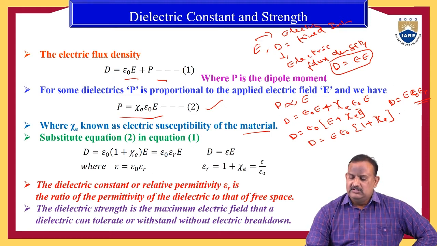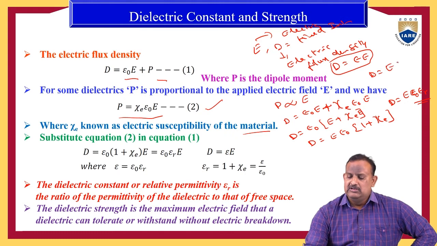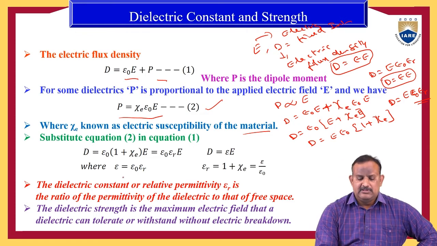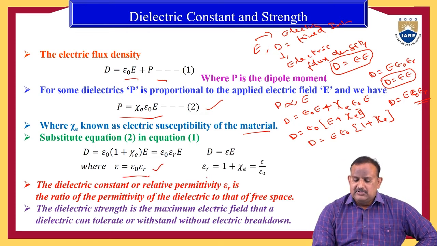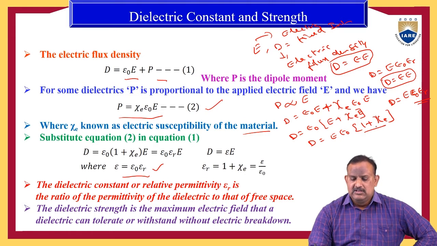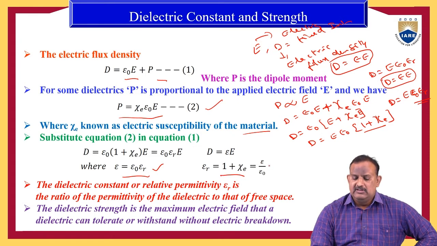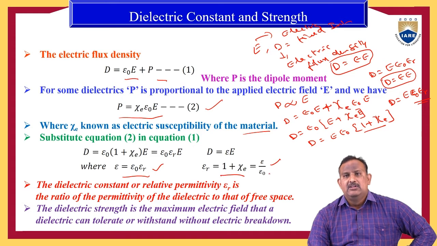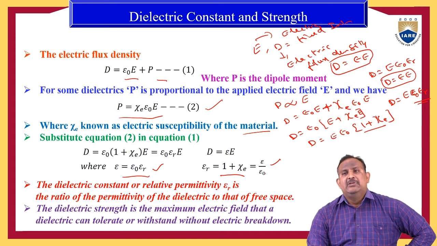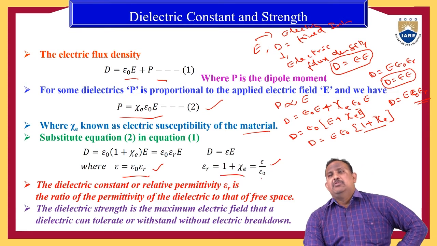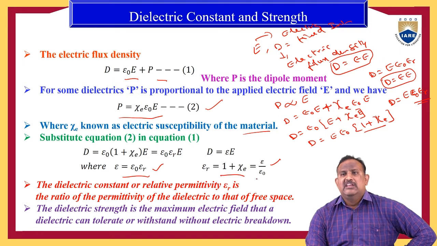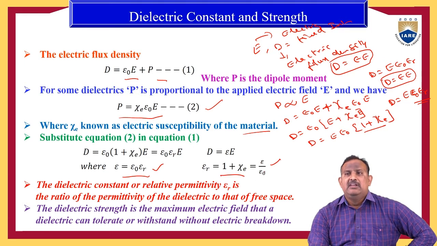So D is equal to E into epsilon naught into epsilon R, or simply D is equal to epsilon into E, where epsilon is equal to epsilon naught into epsilon R. Or we can write epsilon R equal to 1 plus zeta E, which is epsilon by epsilon naught, where epsilon R is the relative permittivity and epsilon naught is the permittivity of free space.